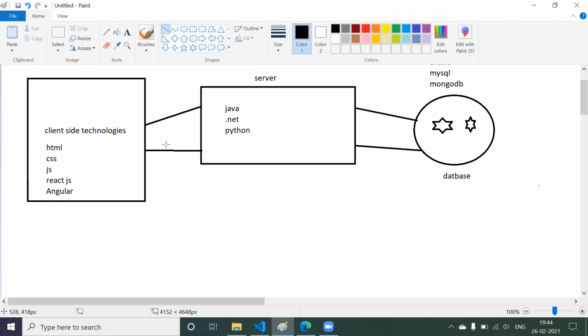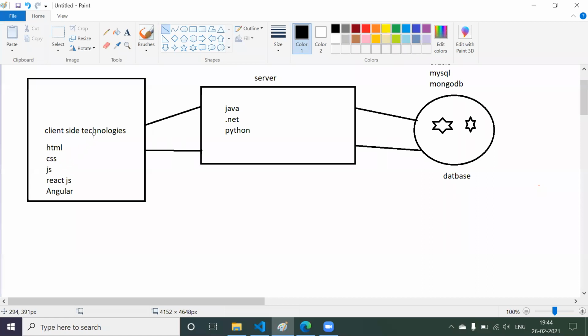Like what data you are going to get: your name, your email ID, your phone number, your images. That will come as raw data. But the client side people will display it in such a way that a user can understand what that data is. They will create an image element and display that image. They will create a name field and display the name. They will display the email and phone number in a proper way, so that an end user can easily understand.